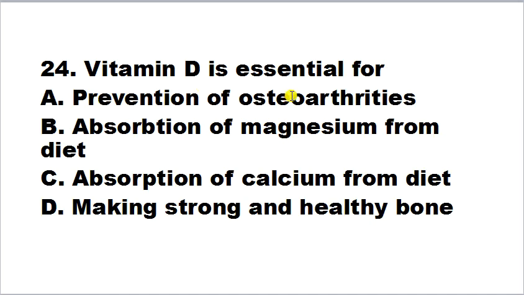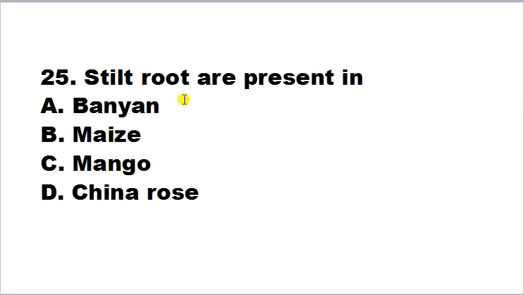Vitamin D is essential for prevention of osteoarthritis, absorption of magnesium from diet, absorption of calcium from diet, making strong and healthy bone. So the correct answer is that vitamin D's primary function is to absorb the calcium from diet. So option C is correct.